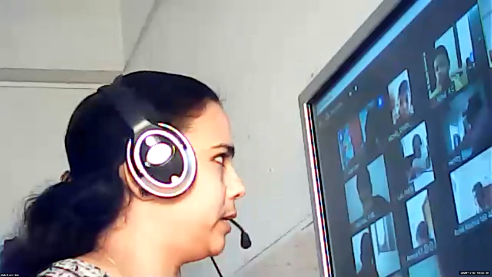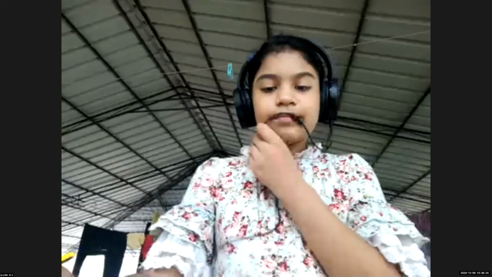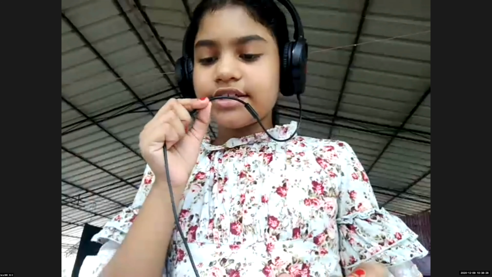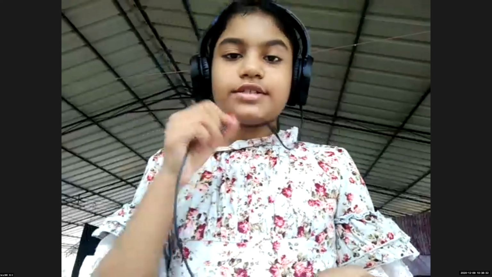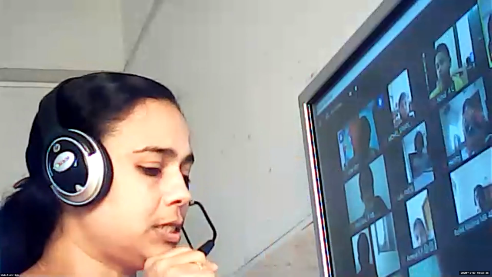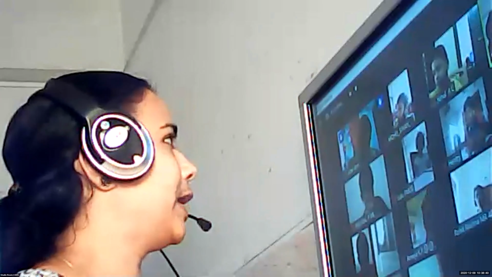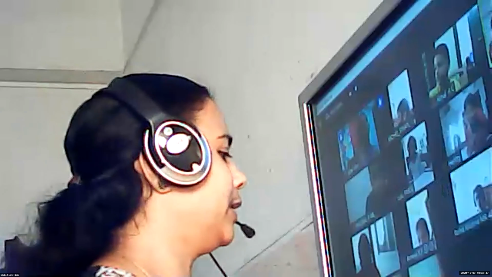Okay, Isra, next question. Question number 16. Read. Yes, ma'am. Find the fraction of the parts shaded in these figures. Which of them represent like fractions? So, children, question number 15, we have to do fraction for unshaded. This question, what we have to do? Fraction for shaded. Okay. So, we will write together.